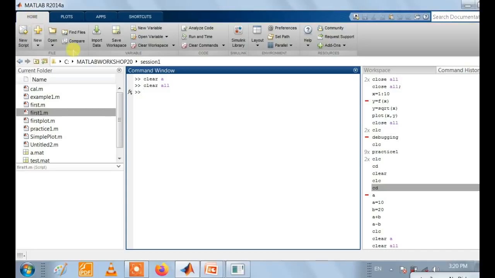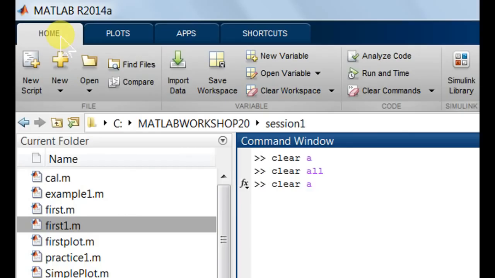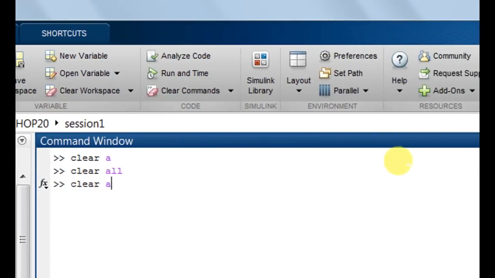Then next are the global tools or global menus. For this MATLAB, the global menus are home, plot, apps, and some shortcuts are available. The first tab is the home tab. Inside the home tab, we can do some file operations, like create a new file, open a file, like that. Then we can do some variable manipulations by importing data or creating new variables. Then for coding purposes or code analysis, we can run our code, analyze code, create a report, and clear commands are there.